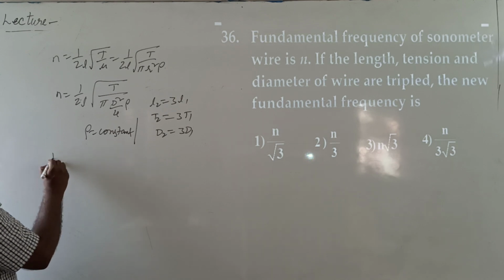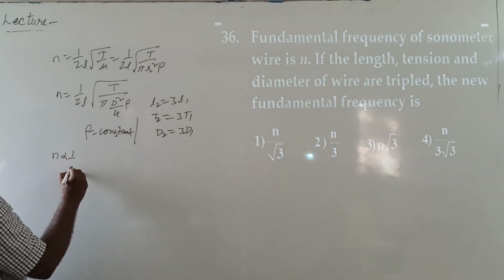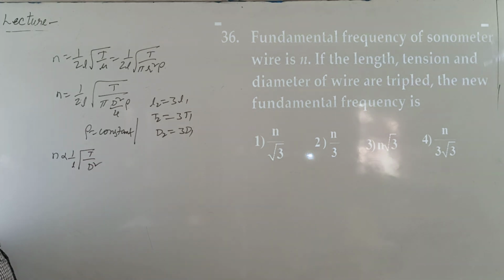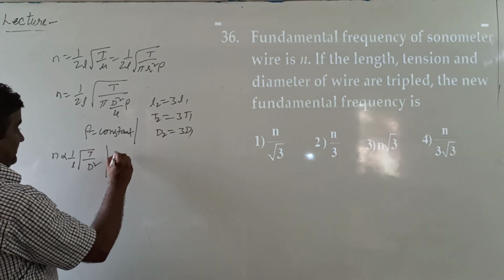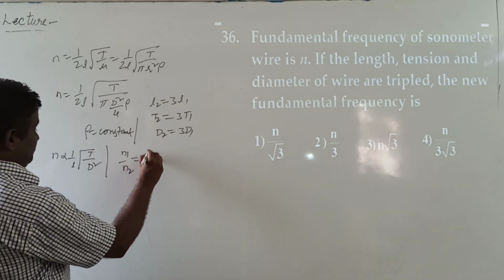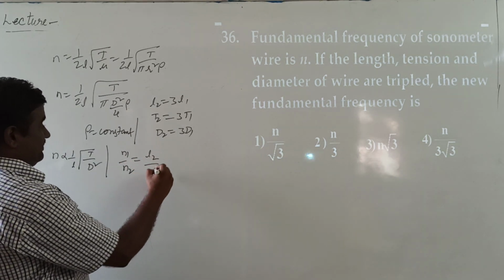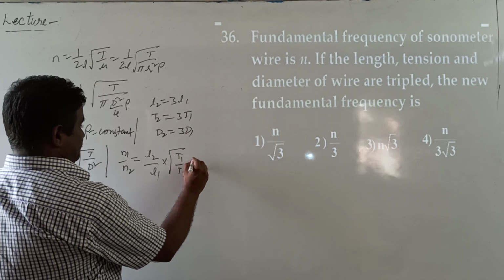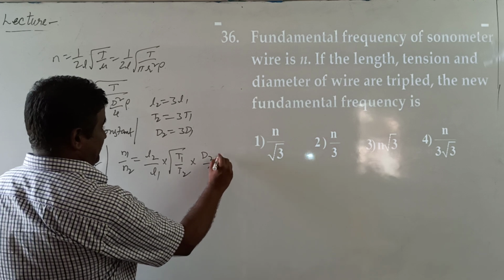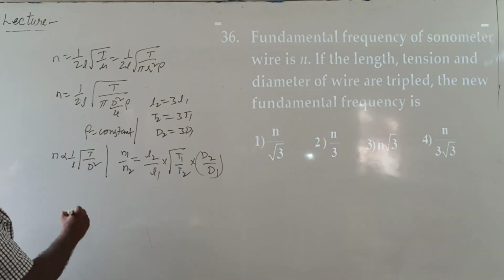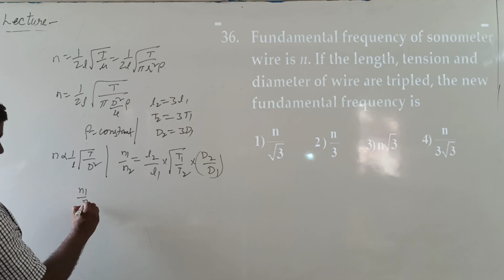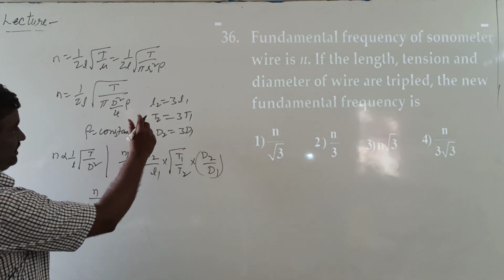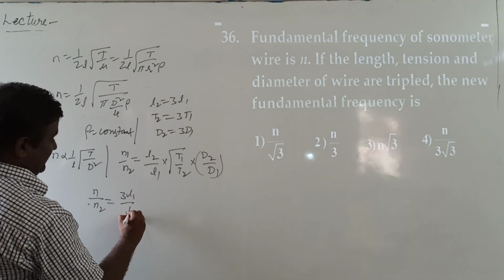So from this equation we write n is proportional to 1 by L into root over T by D square. From this equation we write n1 by n2 equal to L2 by L1 into root over T1 by T2 into D2 by D1. Then n1, means n by n2, equal to L2 means 3L1 by L1